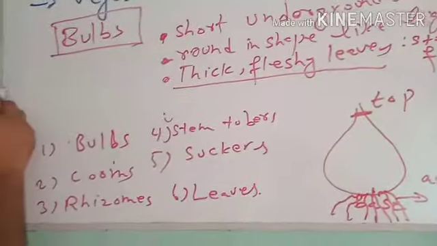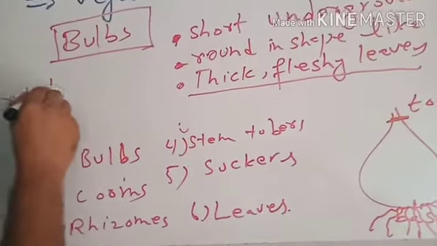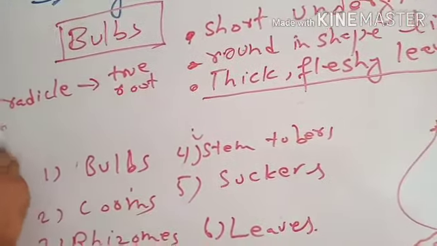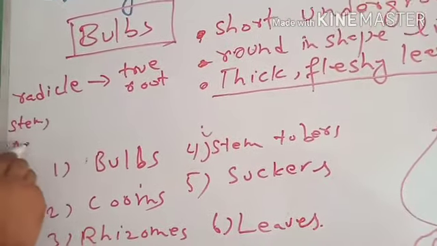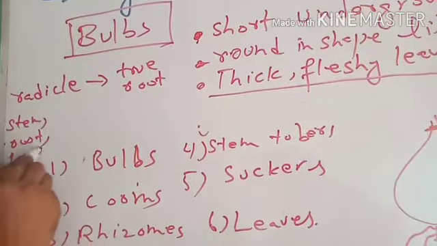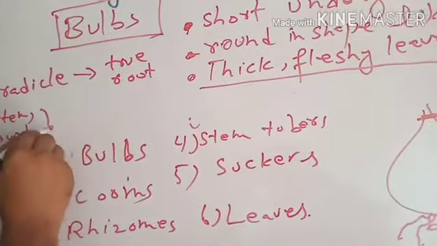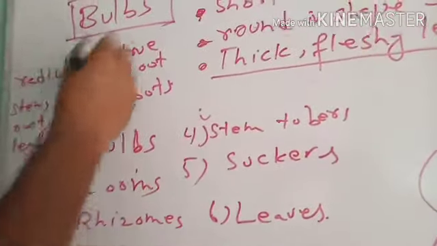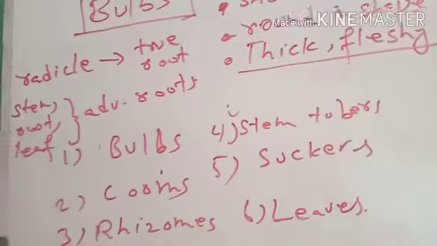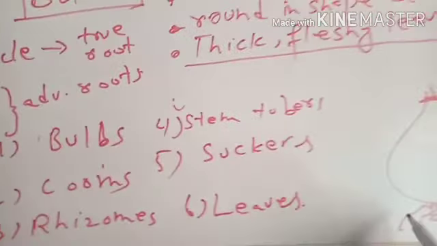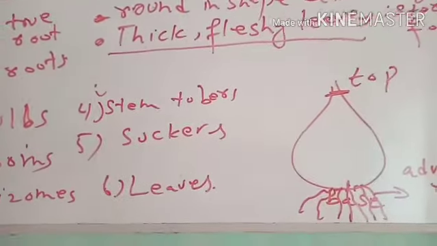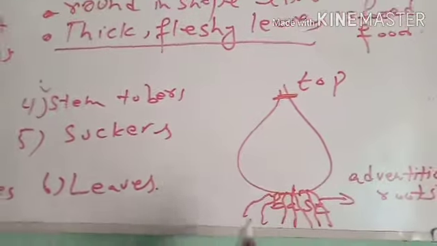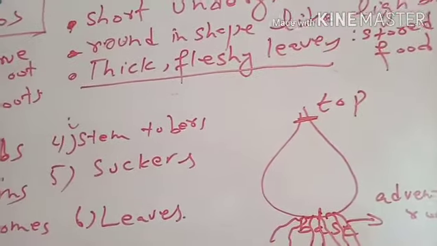The root which arises from radicle is a true root, and the root which arises from stem, root or leaf, that type of roots are called adventitious roots. Because bulbs are specialized stems, the roots which arise from the bulbs will be called adventitious roots. These roots provide water and support anchorage to the bulbs.